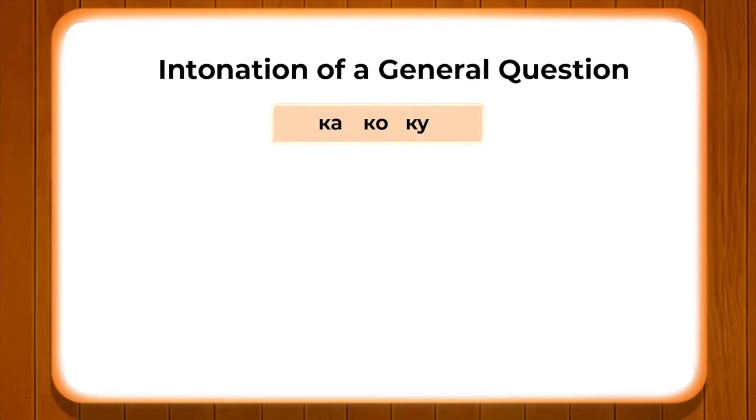So, we have with us now ka, ko, ku, ak, ok and uk. If you pay attention to the structure here, in the first line we have consonant plus vowel, and in the second line we have vowel plus consonant, so that you can differentiate between these two different combinations and their sounds. Now, we have some words with us. Pay attention to the structure and the sound of these words.